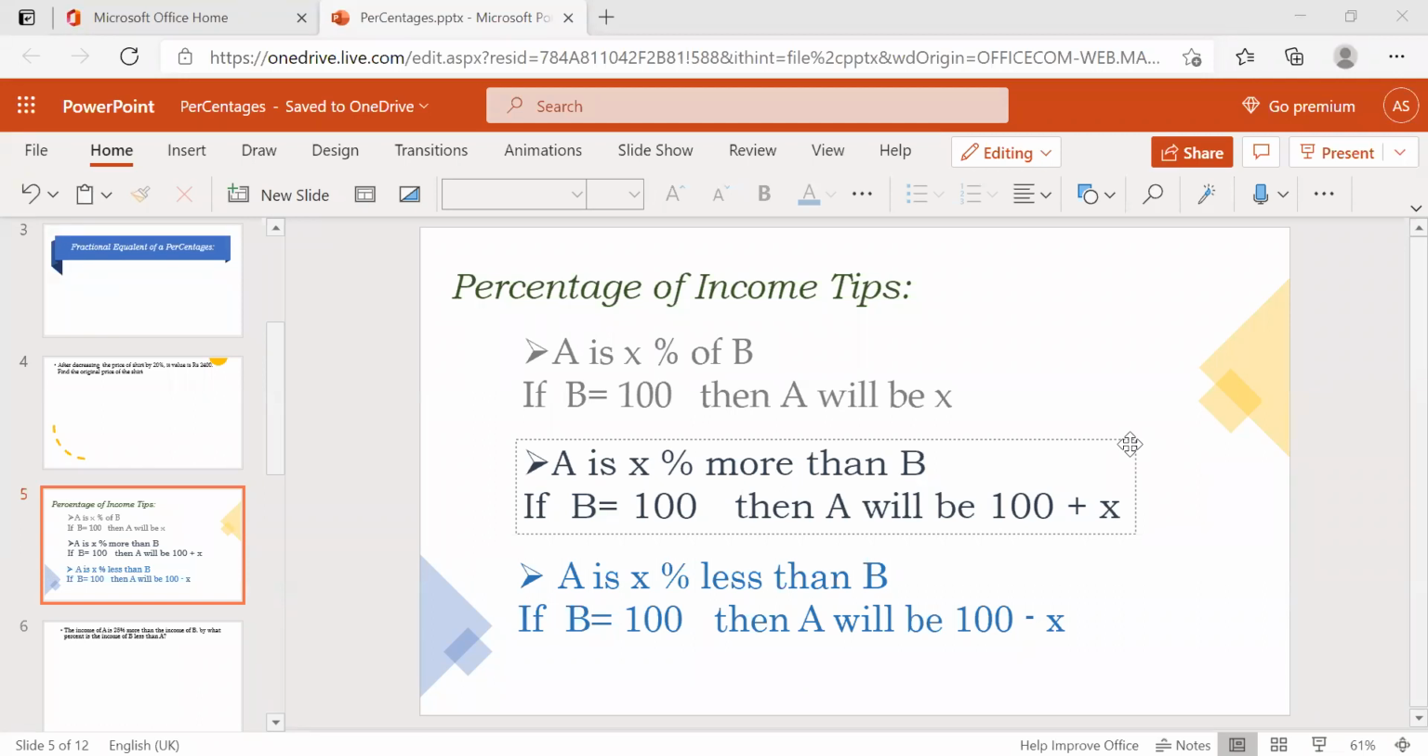Okay, see here, percentage of income tips. So today we are going to start from this one, percentage of income tips. We already discussed this in yesterday's class, but once again: A is X percent of B. If B is 100, then A will be X only, right? And A is X percent more than B.